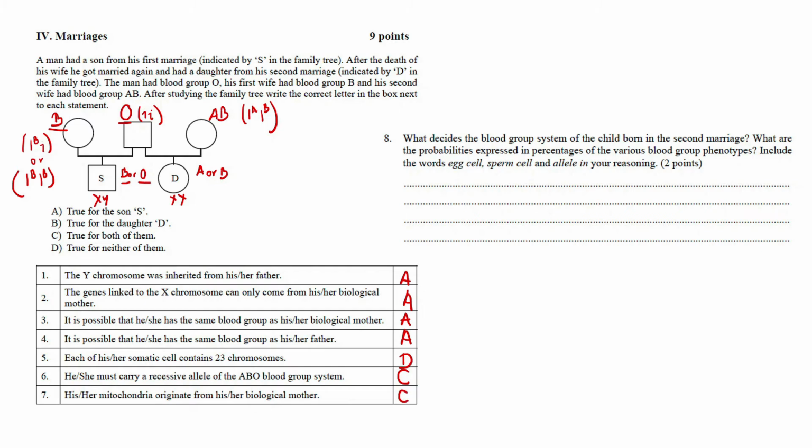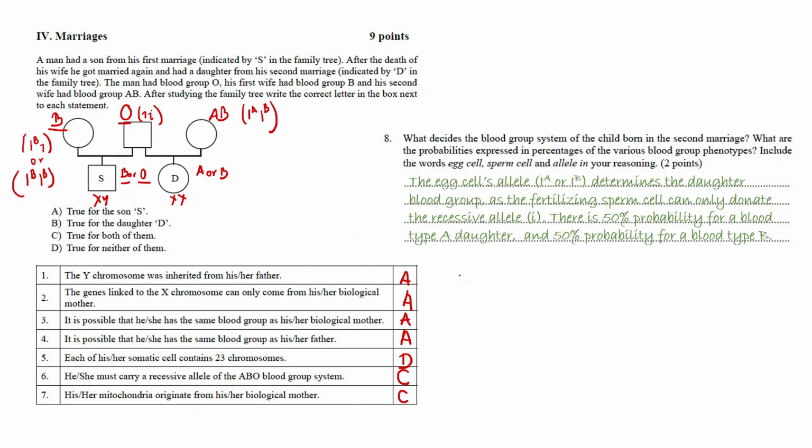We know that mitochondrial DNA is inherited from our mom. What decides the blood group system of the child born in the second marriage? What are the probabilities, expressed in percentages, of the various blood group phenotypes? Include the words egg cell, sperm cell, and allele in your reasoning.